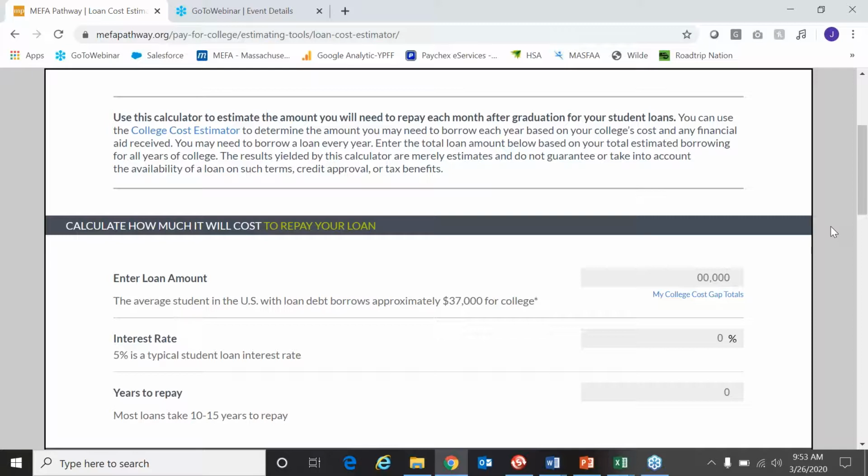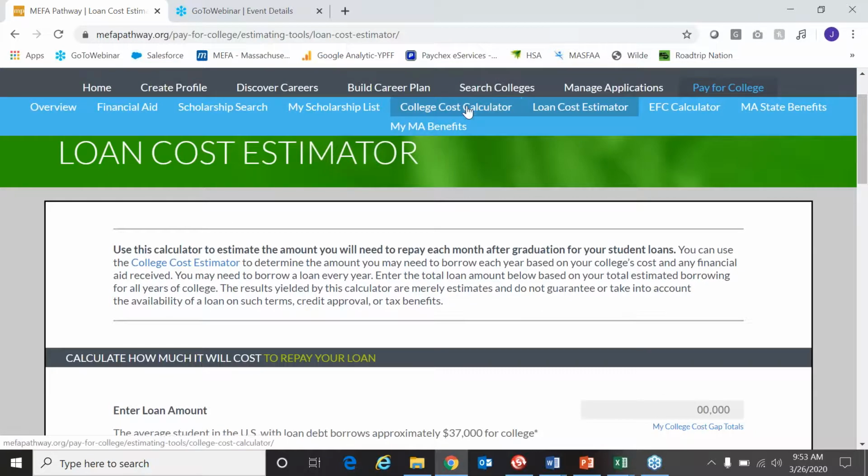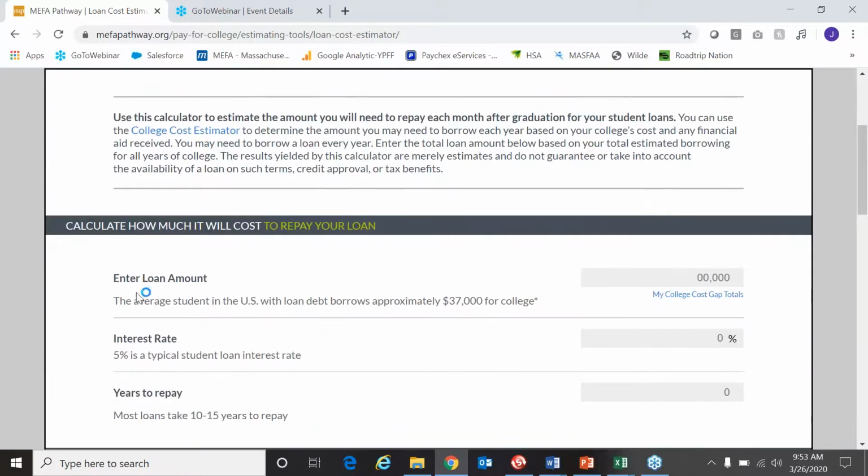Before taking out a loan, we also suggest that there are many other things to look at. There are scholarships for students to apply to, maybe getting on a payment plan with the college prior, and of course any savings that can be thrown towards the education. But what we'll do first here is we want a number. So we want to get a loan amount to look at here.